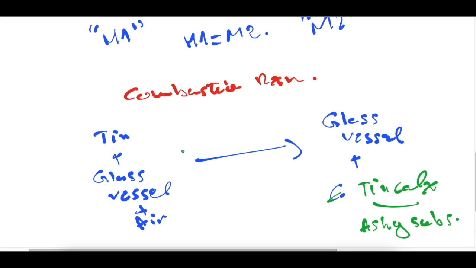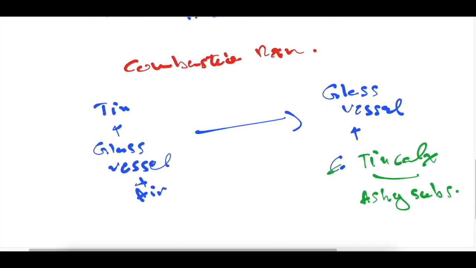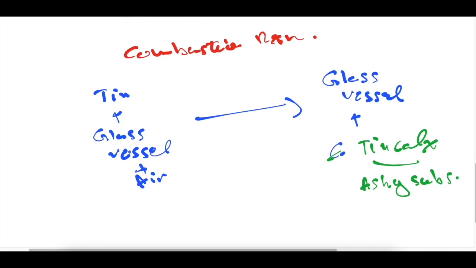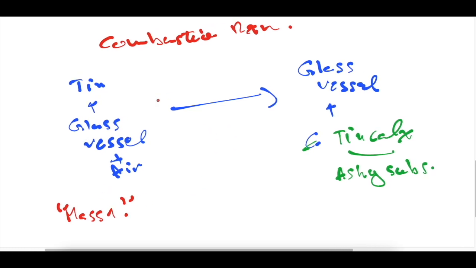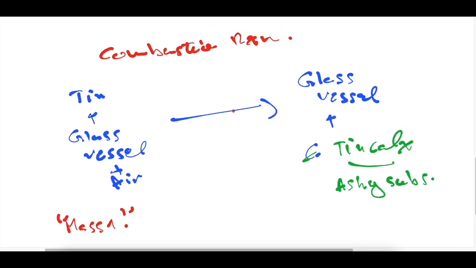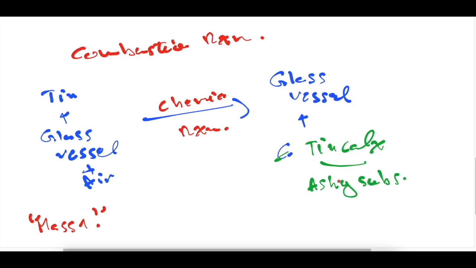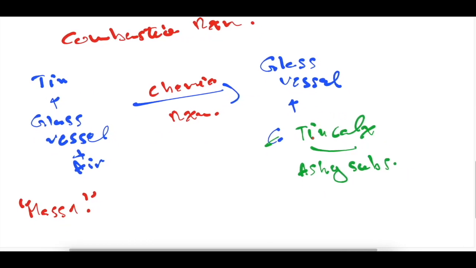So here we have a chemical reaction of the beginning materials, the tin plus glass vessel and air. Let's say this beginning material has mass 1. By going through a chemical reaction of combustion, we obtained the glass vessel and the ashy substance, that is tin calx, of mass 2.